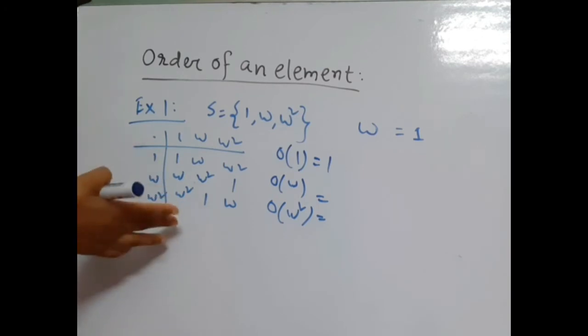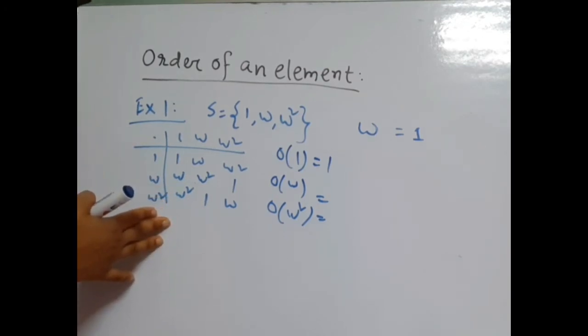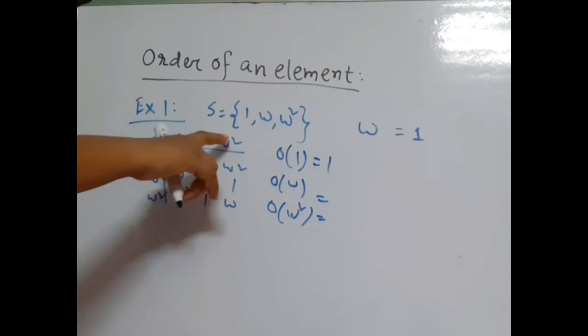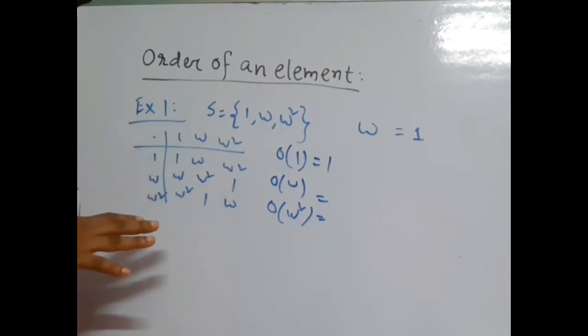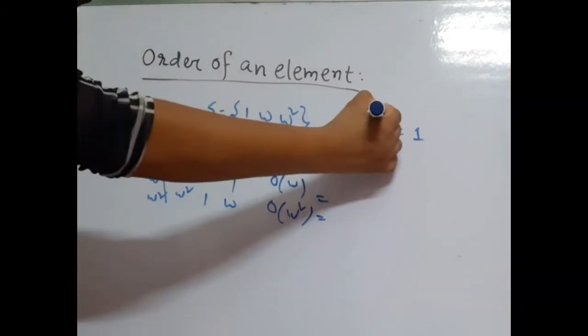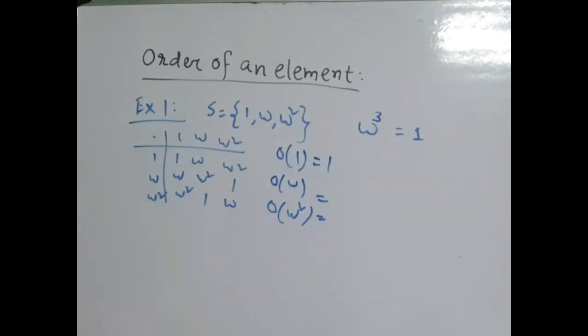See the composition table and we can see omega composed omega square equal to 1. So omega cube is 1. So we can write that omega cube equal to 1, and 3 is the least positive integer such that omega cube equal to 1. There does not exist any positive integer that is lesser than 3, for which omega to the power this equal to 1. So 3 is the least positive integer here. So order of omega equal to 3.